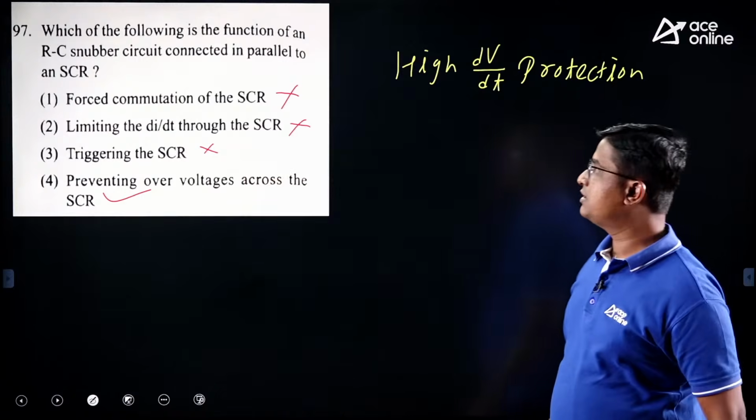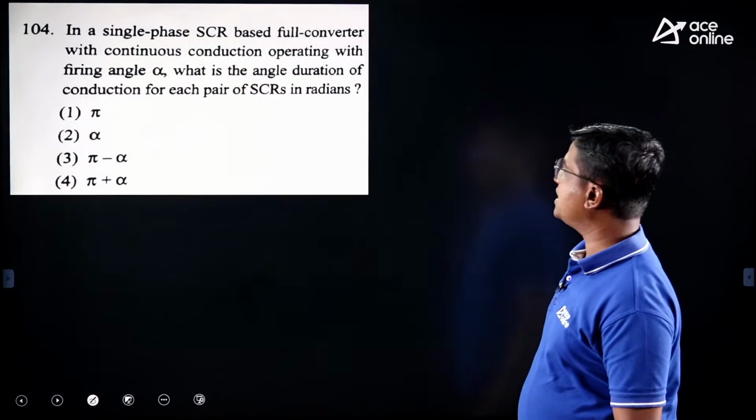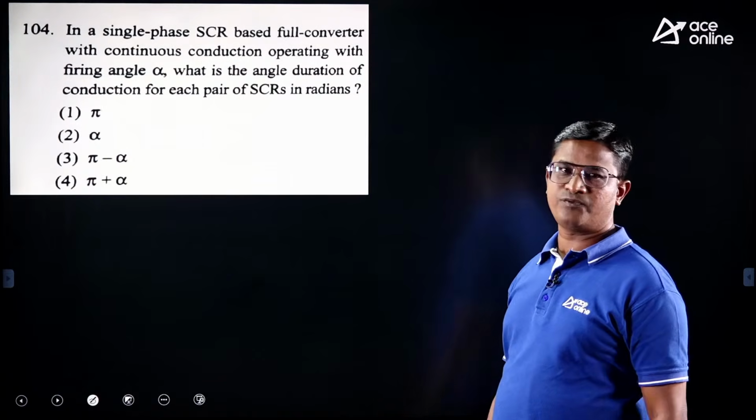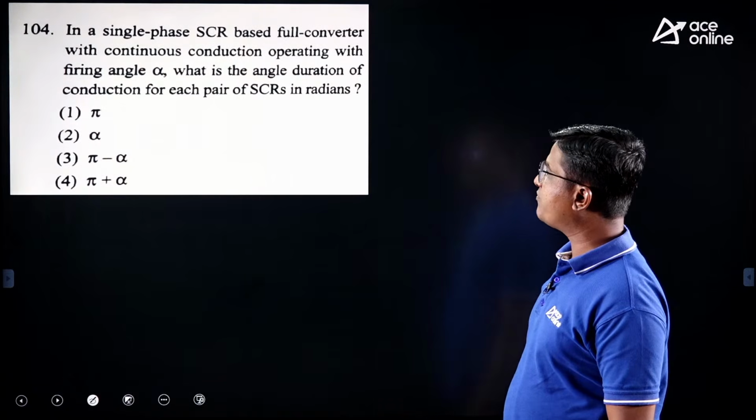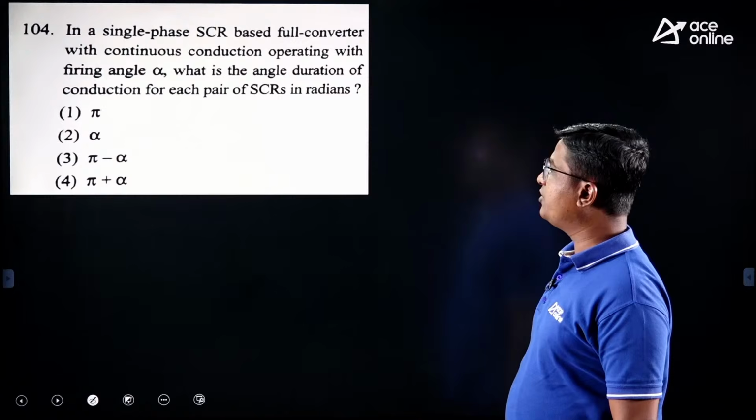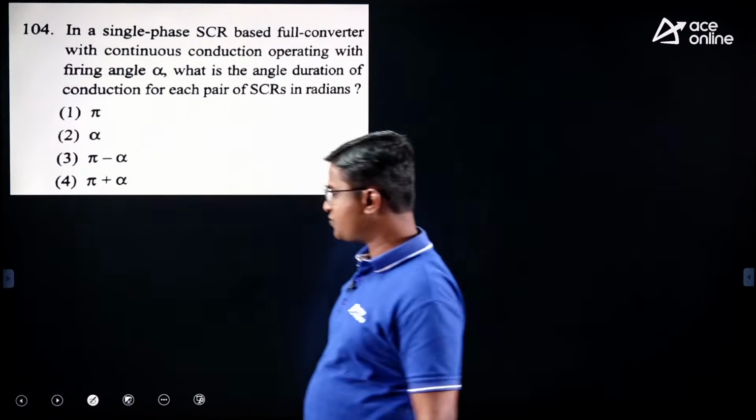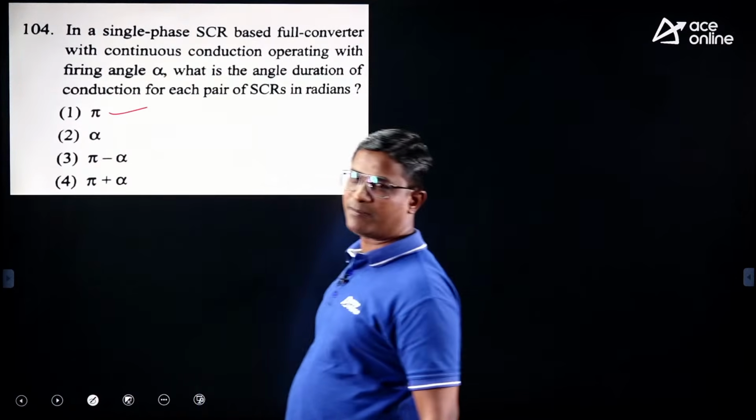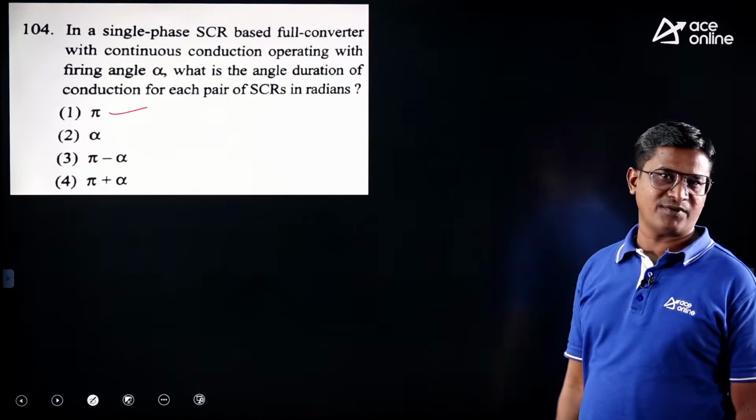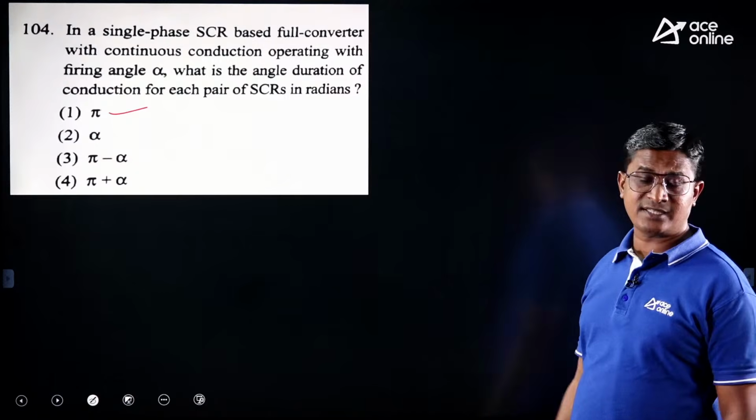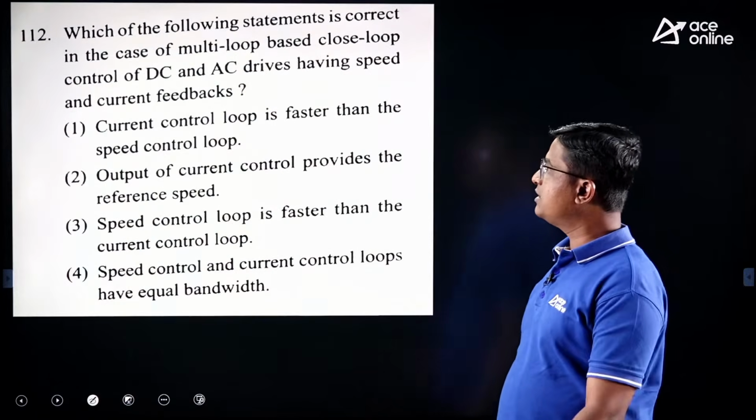Okay, right. In a single phase SCR based full converter with continuous conduction operating with a firing angle alpha, what is the angle duration of conduction for each pair of SCRs in radians? Each SCR pair conducts for, we know, alpha to pi plus alpha, 2 pi plus alpha, that is pi radian only, right? The correct answer is option 1.